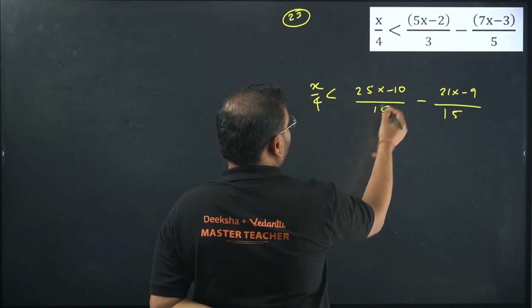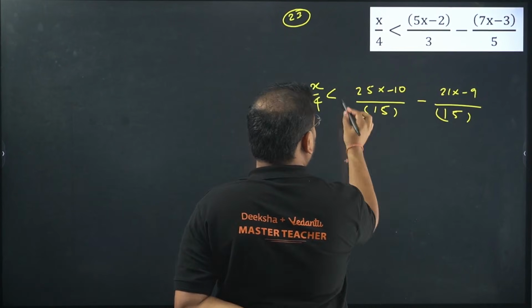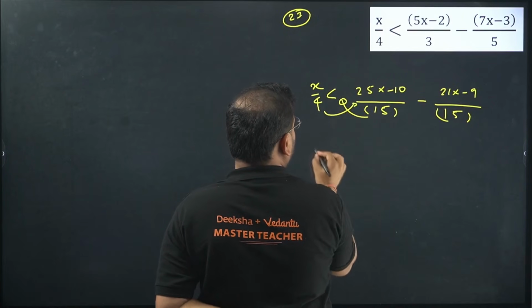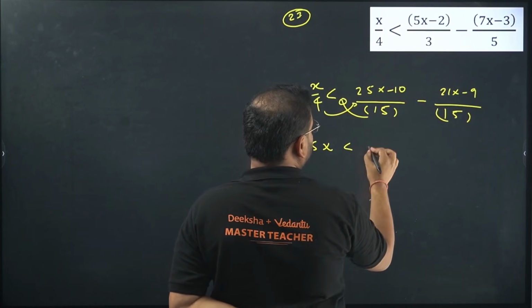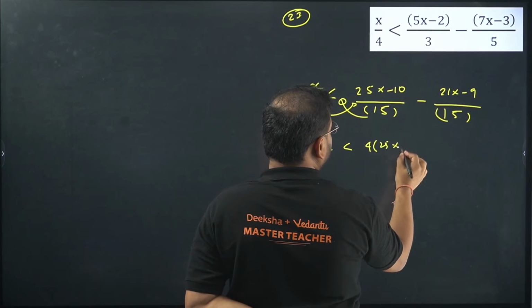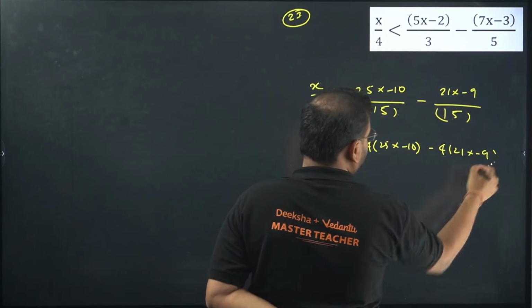Now multiply everything by 4, and the 15 can be moved to this side, and this 4 comes over here. So we get 15x, and on both terms we get 4 times (25x minus 10) and 4 times (21x minus 9).